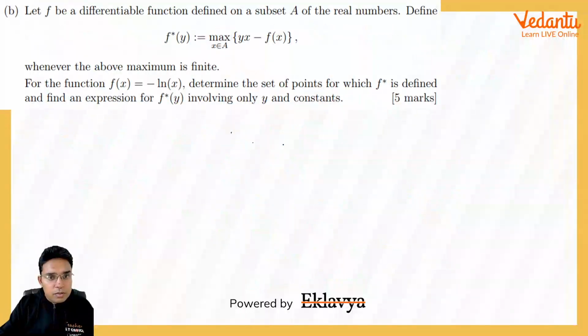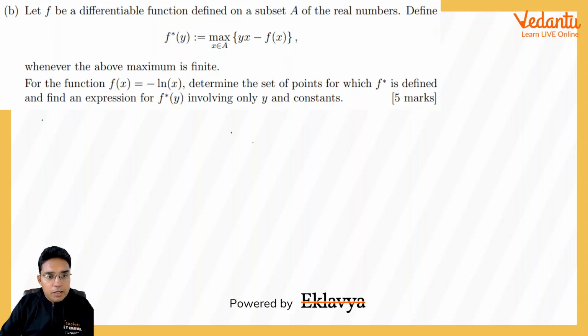Now coming to the B part of this question, it says f is a differentiable function defined on a subset A of real numbers, and we define f star y is equal to the maximum of yx minus fx, x belongs to A, whenever the above maximum is defined. Now for the function fx is equal to minus ln x, determine the set of points for which f star is defined, and find an expression for f star y involving only y and constants.